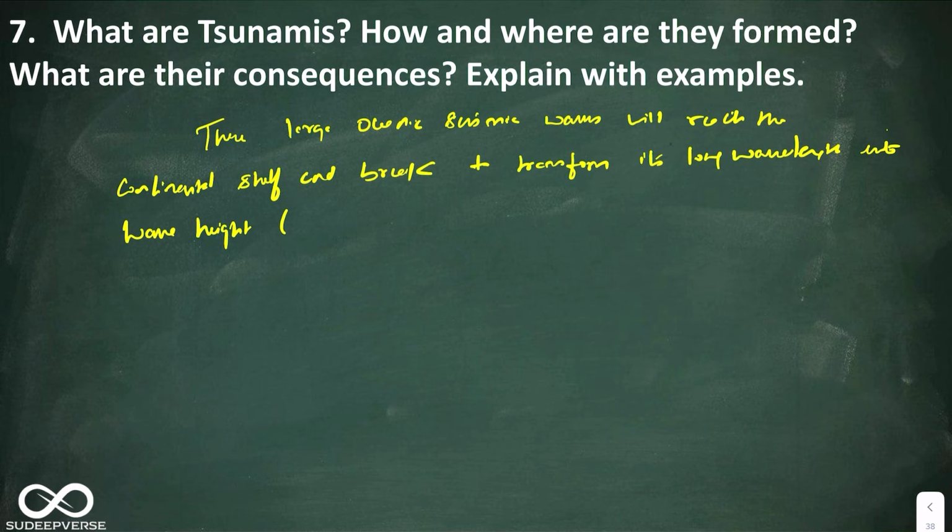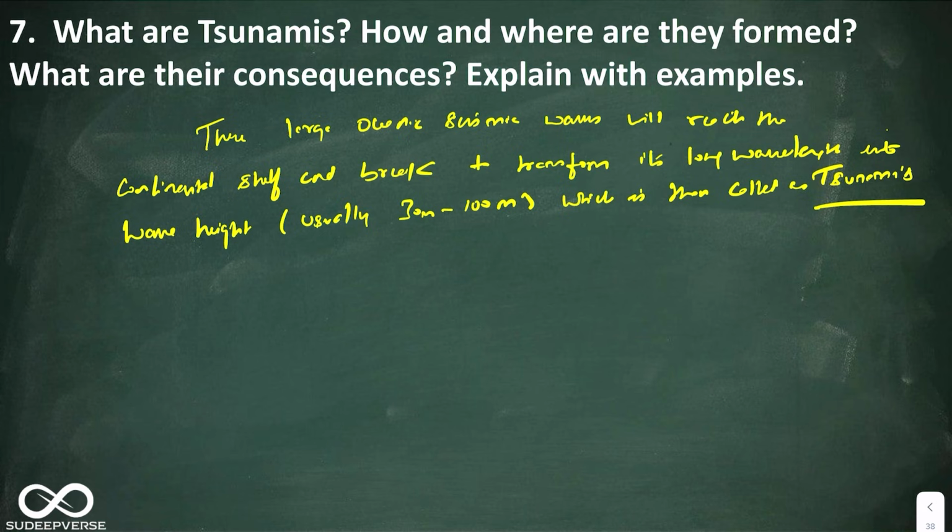In bracket you can say usually 30 to 100 meters wave height, which is then called as tsunamis. Now we have explained what are tsunamis. Now give the diagram. The diagram will actually substantiate what you're trying to tell.